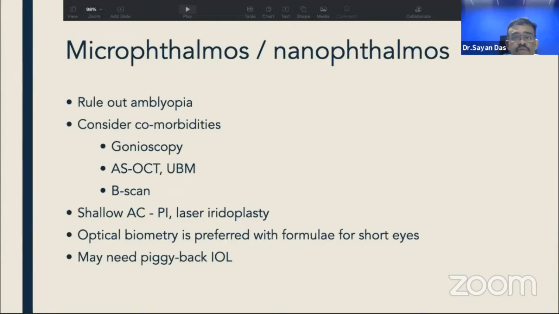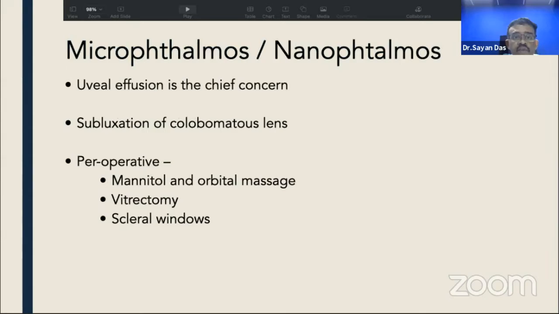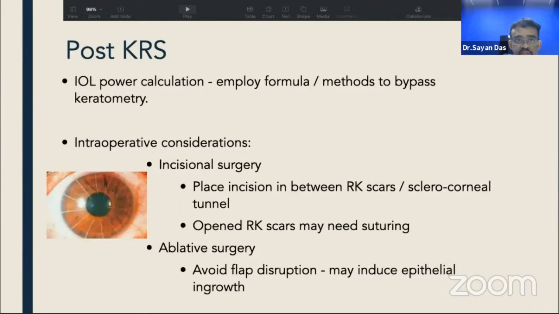If there is microphthalmos or nanophthalmos, we should rule out amblyopia, consider comorbidities with gonioscopy, ASOCT, UBM, B-scan. If there is a shallow AC, we should think about PI or laser iridoplasty. Optical biometry is preferred normally for short eye, and we may need a piggyback IOL. Uveal effusion is the chief concern in these cases. If there may be a subluxation of colobomatous lens, we have to take care of that also. And intraoperatively, we should utilize mannitol, orbital massage, vitrectomy, or scleral windows to take care of high positive posterior pressure.